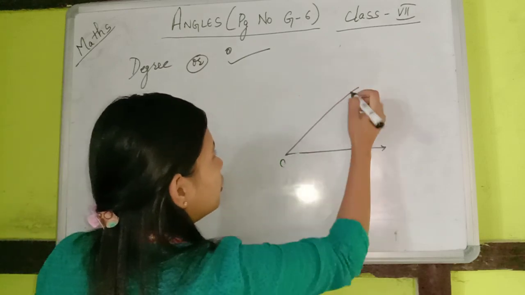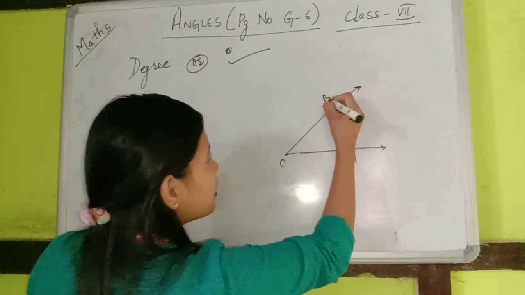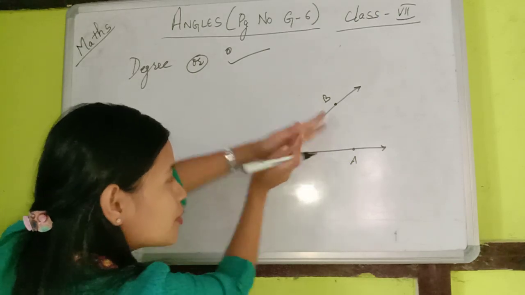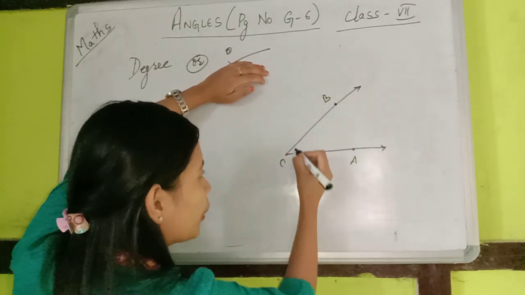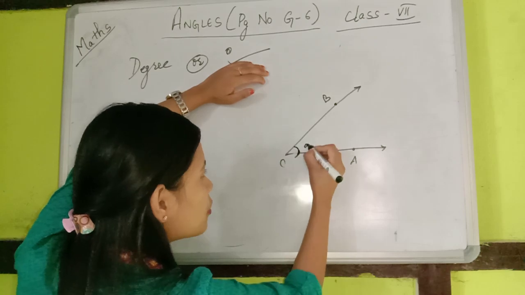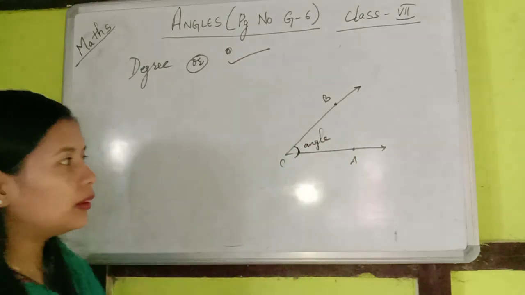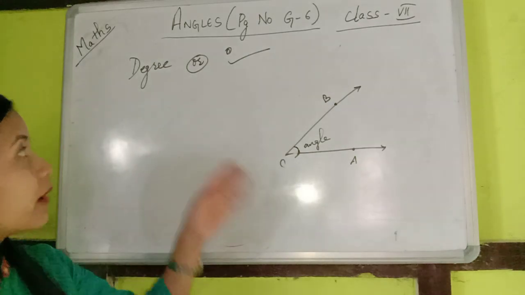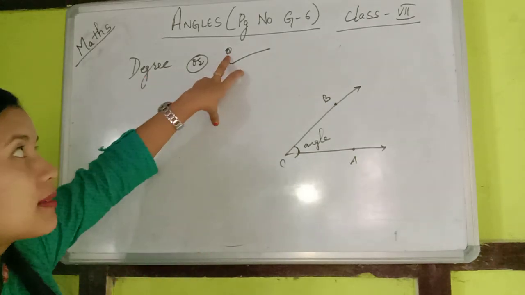So this is a ray OB. By how much this rotation is made to form this ray OB, that is denoted by the angle. So the unit of measurement of an angle is degree, which is written as this.